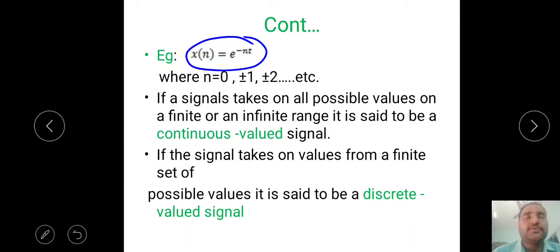Such type of signals we call continuous valued signals. If a signal takes values from a finite set of possible values, for example from minus 10 to 10 we take minus 10, minus 9, minus 8, minus 7, minus 6, that type of signal we call a discrete valued signal. That means if we take a finite set of values we call it a discrete valued signal. If we take all values in a finite or infinite range, we call it a continuous valued signal.